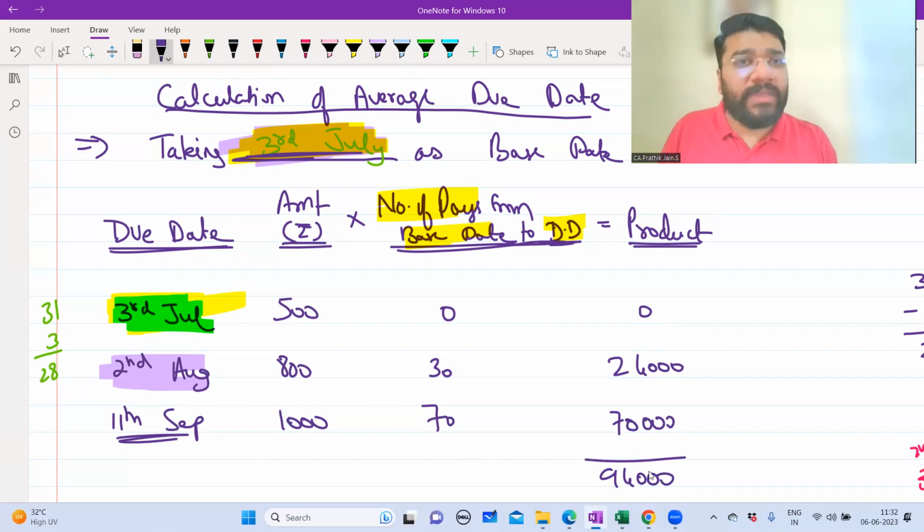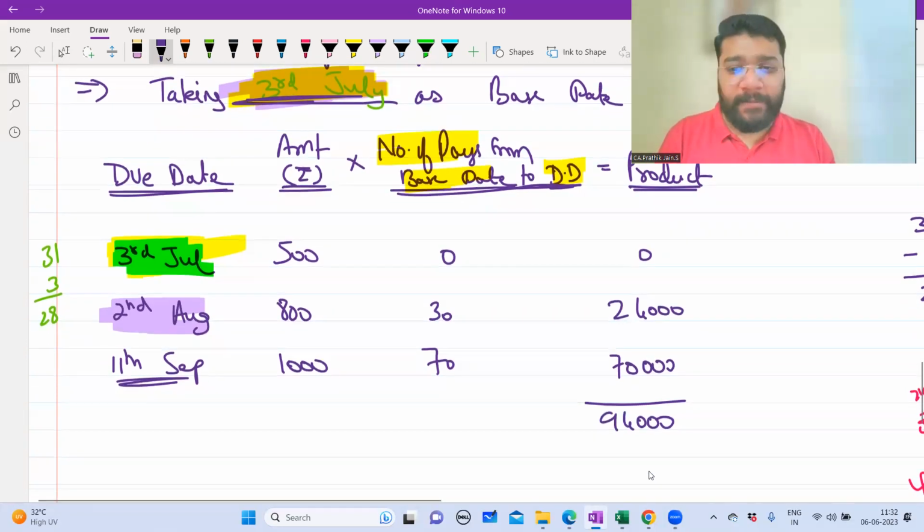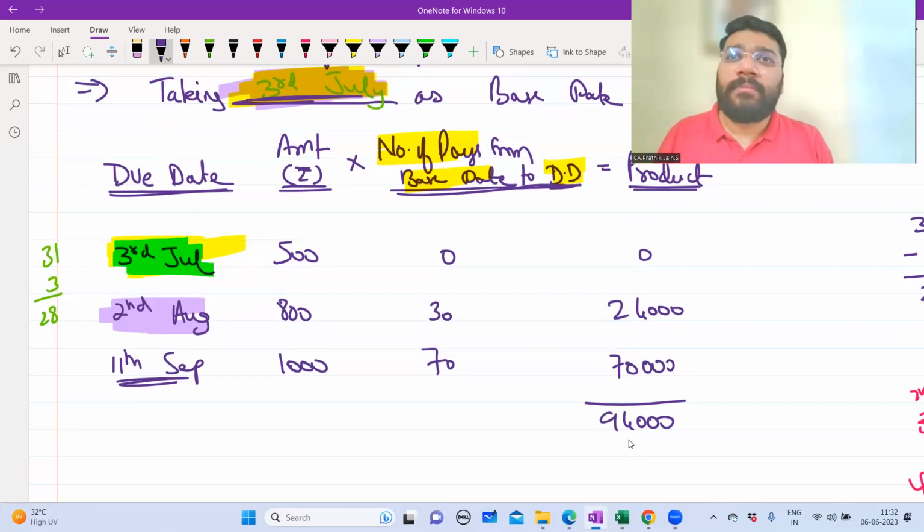Any problem? This trick we have already learned in the bills of exchange: how to use the calculator functions. Anybody got any difficulties? Anyone? Gokul, having a calculator? Why? Okay. Next class? Done. Guys, 94,000 is the total product.